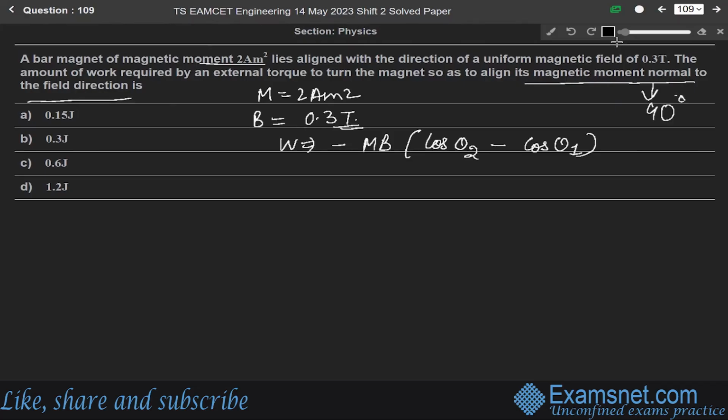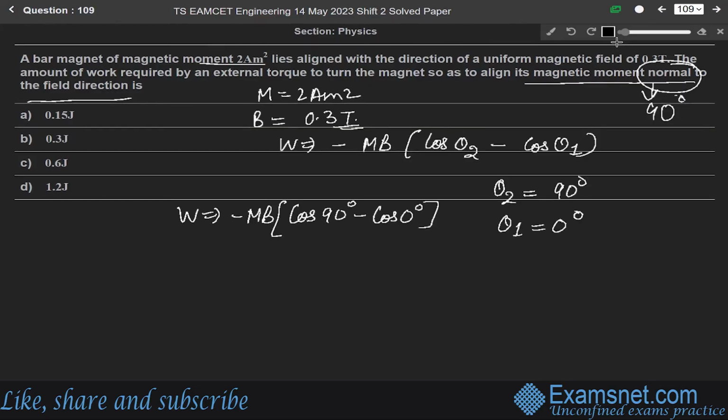So the work done will be equal to minus of MB cos theta 2 minus cos theta 1, where theta 2 is 90 degrees as the normal is given in the question, and theta 1, let us say, is 0 degrees. So work done will be minus of MB times cos 90 degrees minus cos 0 degrees. And cos 90 is 0, and cos 0 is 1. So it will be minus of MB times minus 1, so it will be equal to plus of MB. So, M is what?